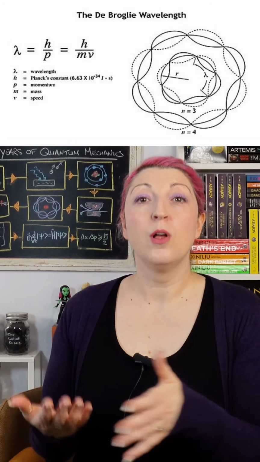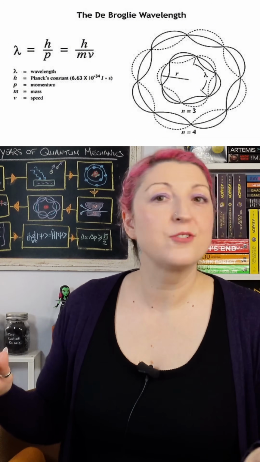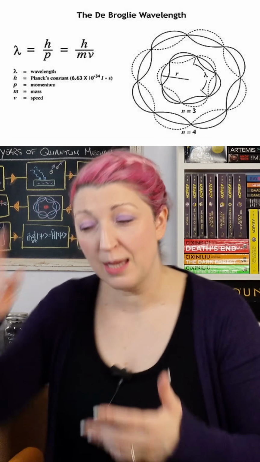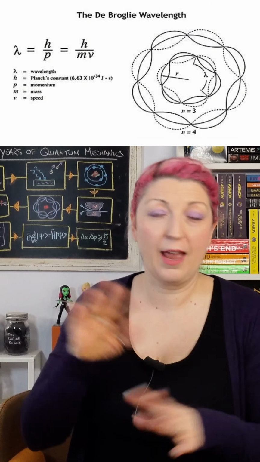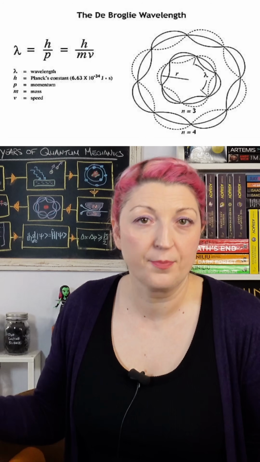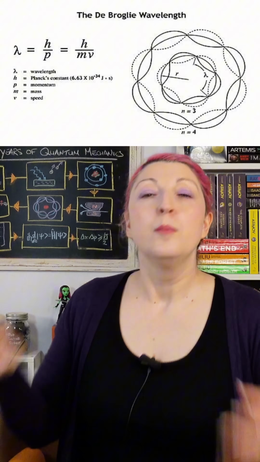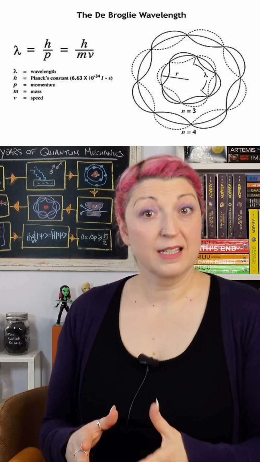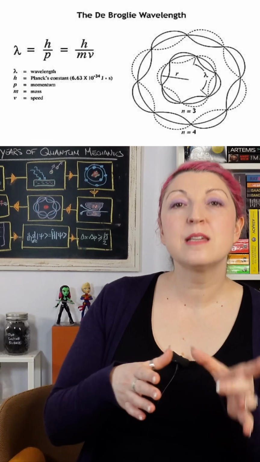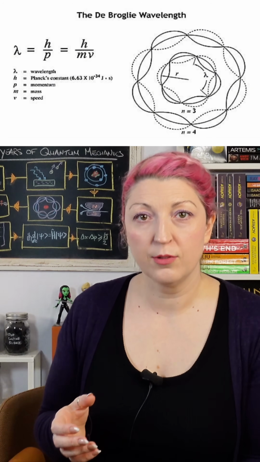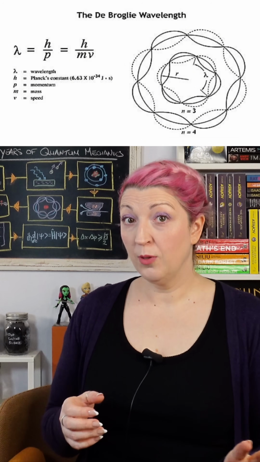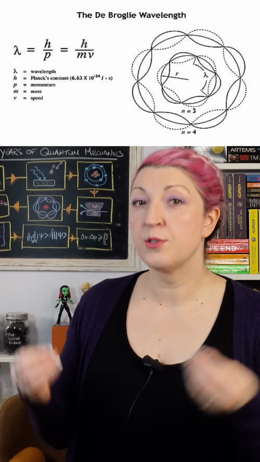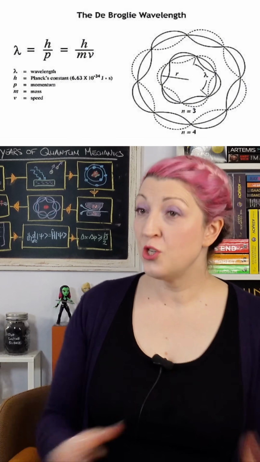So for a tennis ball, the wavelength is unimaginably tiny. It's about 10 to the minus 34 meters. It's like 1 over 10 to 30. I can't tell. There's lots of zeros. Completely negligible. But for an electron, the wavelength becomes fairly significant. It's similar to the spacing between atoms in a crystal. Now this was testable. If electrons really had wave properties, they should show interference and diffraction just like light waves do.